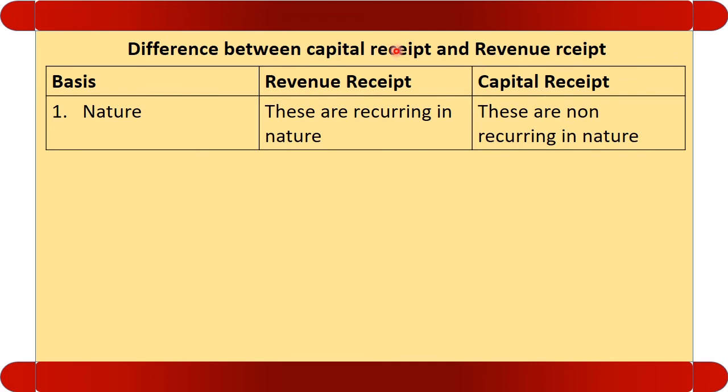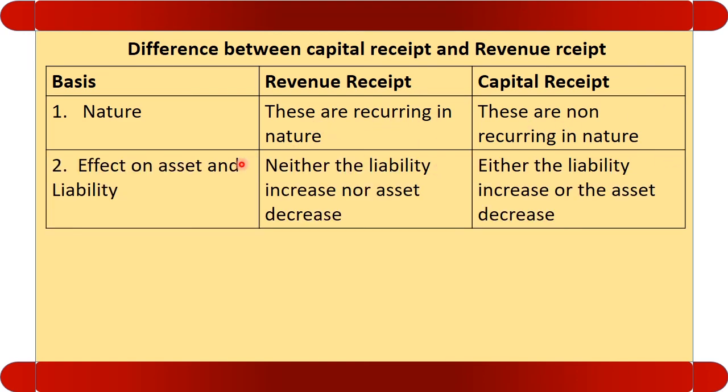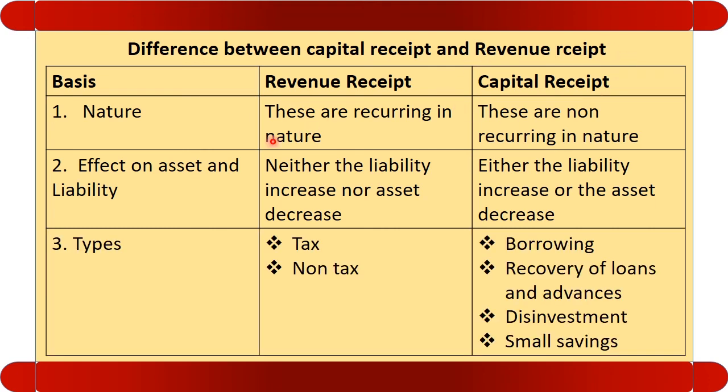See the differences between the capital receipt and the revenue receipt. Nature. Revenue receipts are recurring in nature. Let us see the effect on the assets and liabilities. Revenue receipt has no effect on the assets and liabilities, whereas capital receipt has an effect on assets and liabilities. Let us see the types. Revenue receipt has two components, tax and non-tax receipt, whereas capital receipt has only four components, that is borrowing, recovery of loans and advances, disinvestment, and small savings.